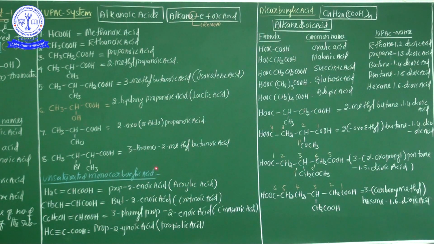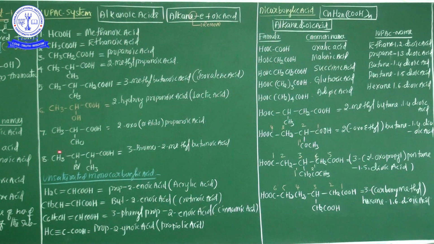In this session I successfully completed the introduction of carboxylic acid and the nomenclature of carboxylic acid in two manners: number one is the common system, number two is the IUPAC system. Keep it in your mind, my dear student. If the carboxylic acid name is decided in the common system, it is based on the source of origin; but for the IUPAC name, you know very well, there are rules and regulations.